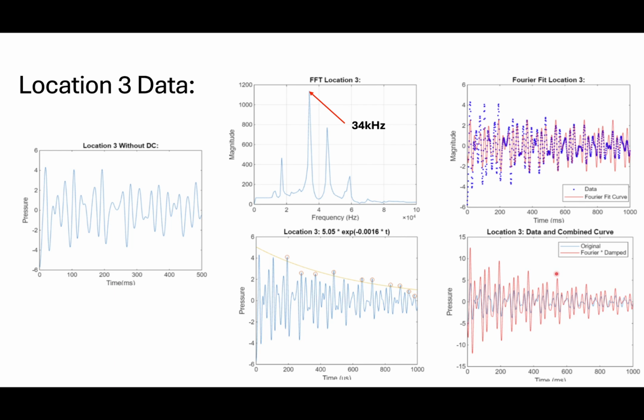And on location 3, our peak value for our Fourier transform is 34k hertz, and our exponential decay looks pretty good, but whenever we get to our Fourier fit, we have some outliers. And whenever we move on to our oscillation, it is way off compared to the original without DC signal, and we'll explain more about that at the end of the presentation.